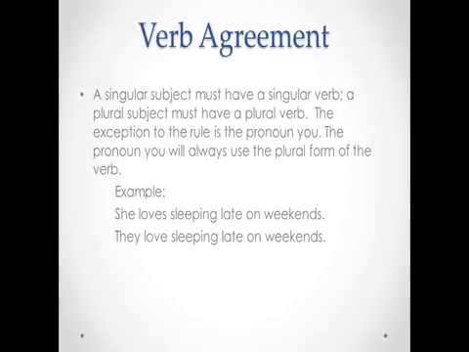So you can see here that she is singular, loves is also singular, but you'll notice it ends in an S. They is plural, love is plural also, but you'll see that it doesn't end in an S. So it's kind of interesting how it's a little bit reversed.